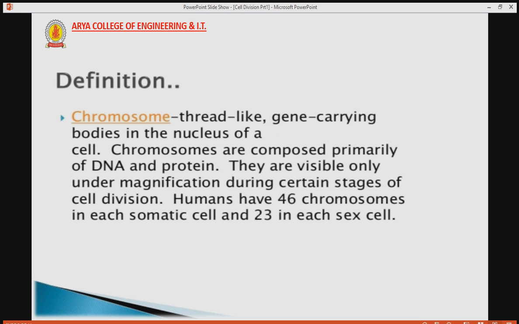Now the next one is chromosome. Chromosome is what? It is a thread-like gene carrying bodies in the nucleus. Chromosomes are composed primarily of DNA and protein. They are visible only under magnification during certain stage of cell division. As we know, human have total 23 pairs of chromosome, that is total number is 46, in each somatic cell and 23 in each sex cell. Means out of 46 chromosome, that is in sex cell, there is 23 chromosome, means half.